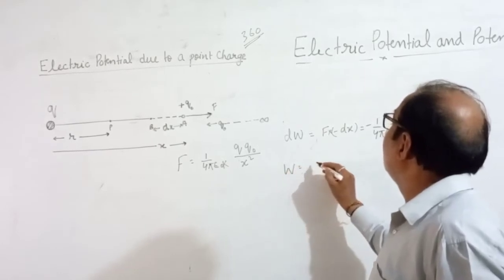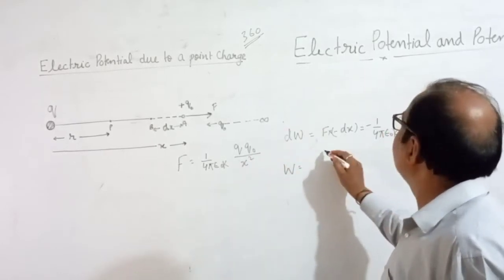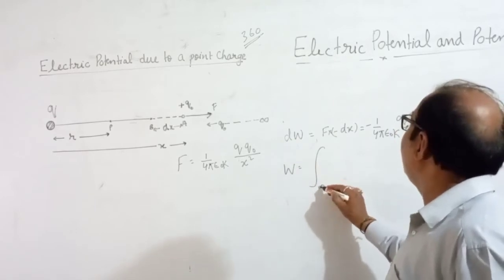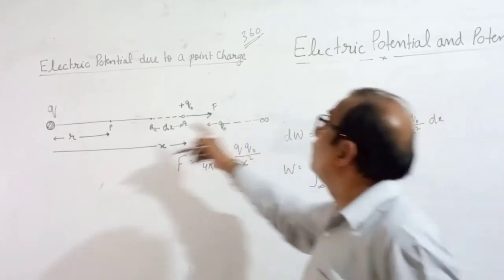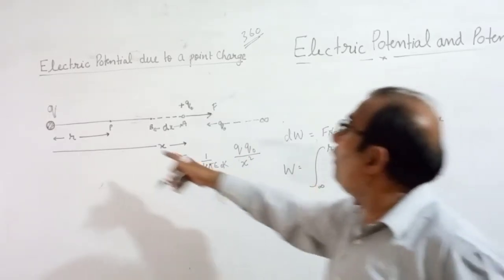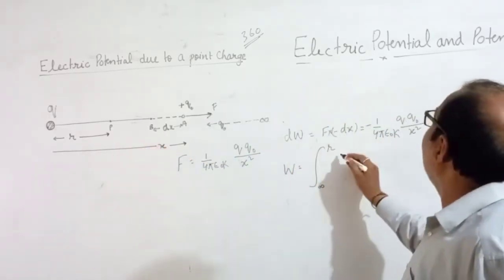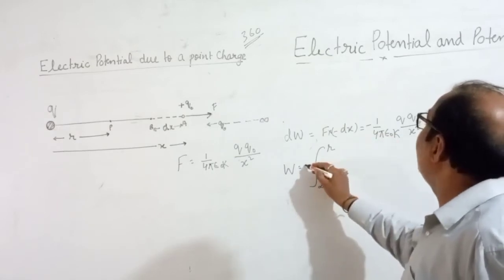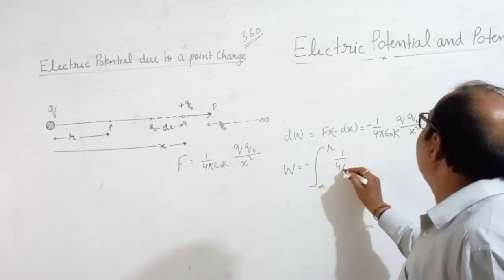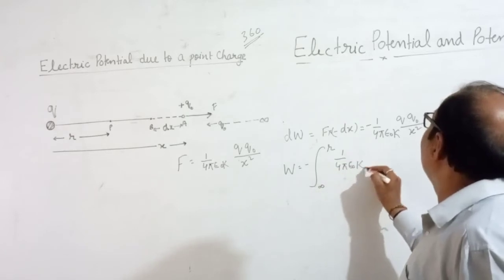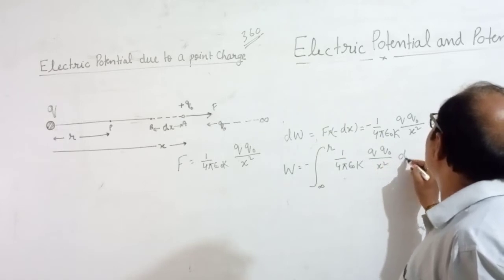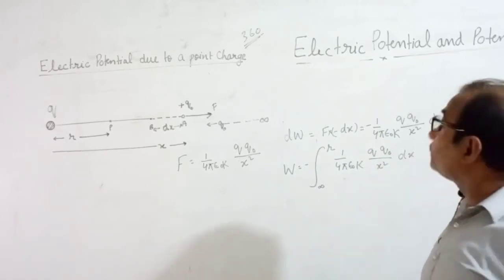So for the total work done, integrate both sides, and the integration limit, you are taking from infinity to point P. So lower limit is infinity, upper limit is r, and minus will come here: 1 by 4 pi epsilon naught k q naught upon x square dx.